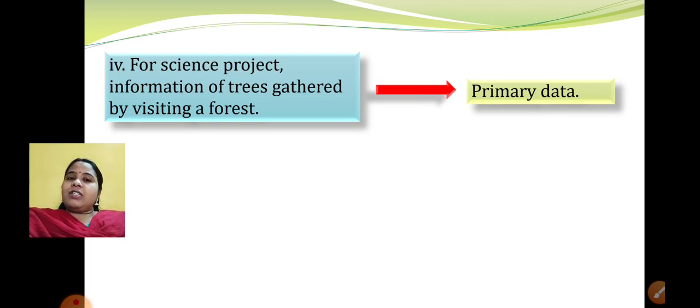See, statistics is very vast and new concepts are also there. In this session, I have just told you the introduction, the definition, and two very important points, that is the types of data, primary data and secondary data. Based on it, we have done 7.2 today. I hope you have understood everything. We'll meet in the next session and continue with the remaining part of the chapter. Okay, thank you.